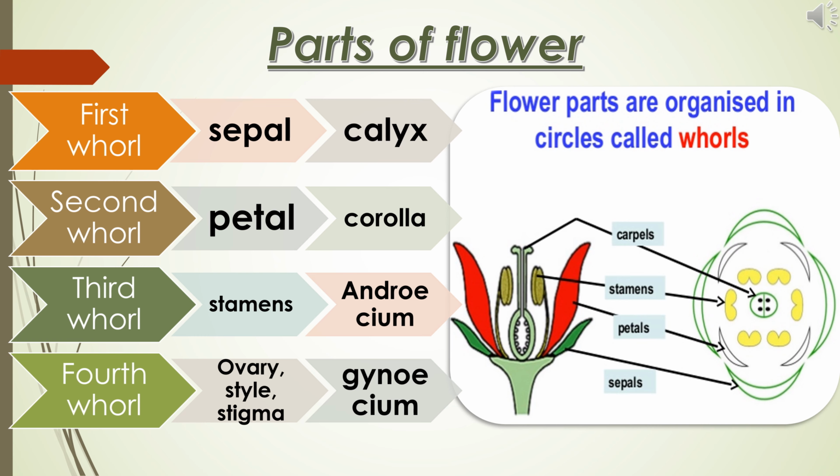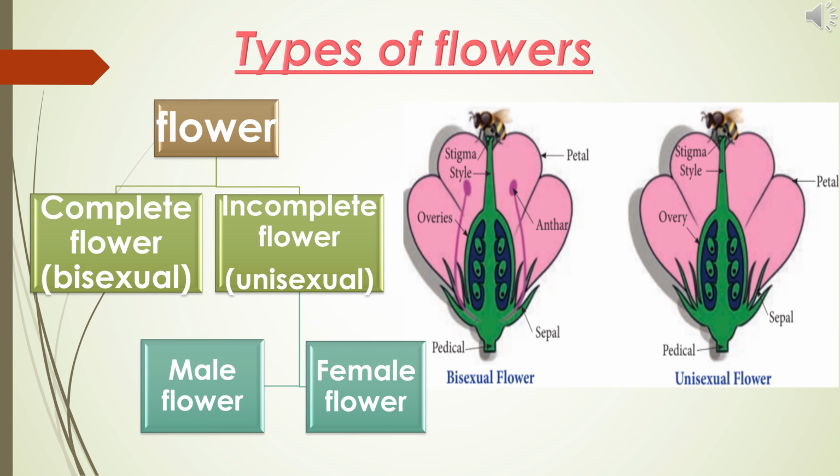Egg cells are the female gametes. Based on the presence or absence of rings or whorls, we can classify flowers into two types. They are complete flower and incomplete flower. If all the four whorls, calyx, corolla, androecium, gynoecium are present, it is called a complete flower or bisexual flower because both male and female reproductive structures are present in the same flower.